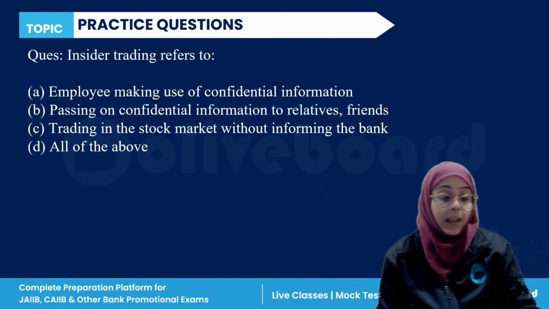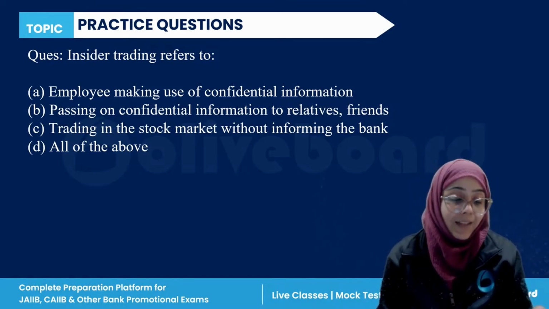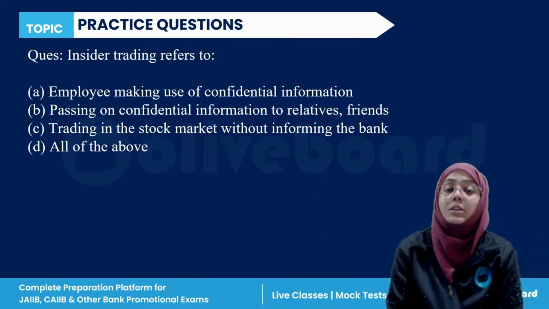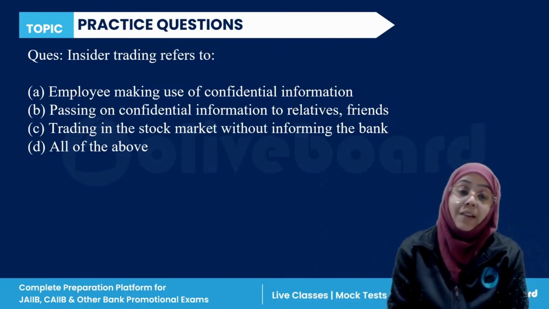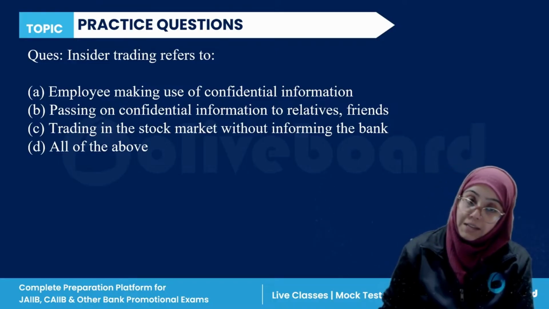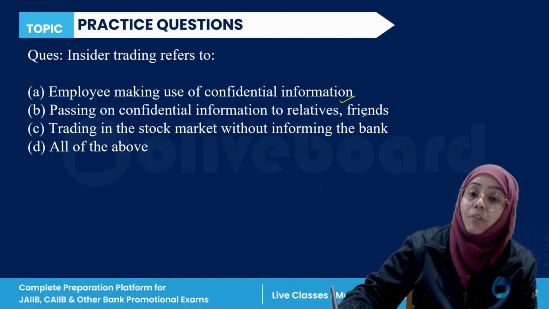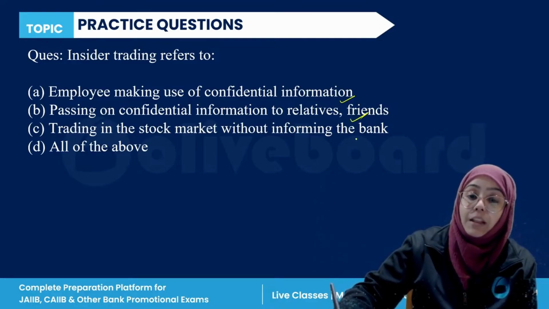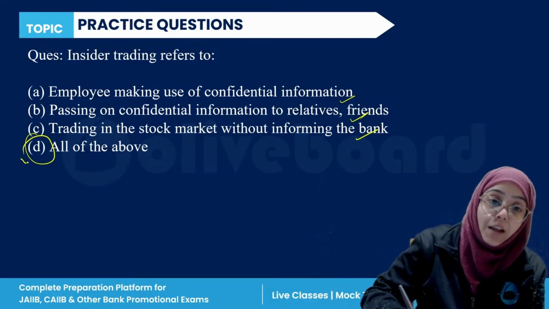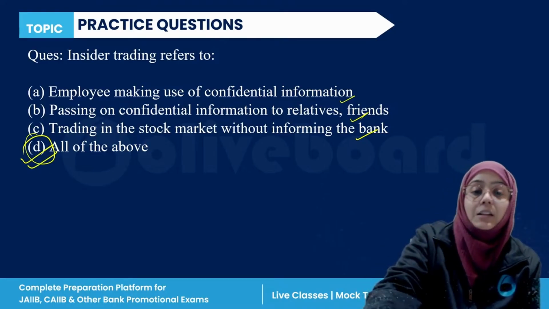Insider trading is when an employee makes use of confidential information, passes it to relatives and friends, and they trade in the stock market without informing the bank. So all of the above is the correct answer.